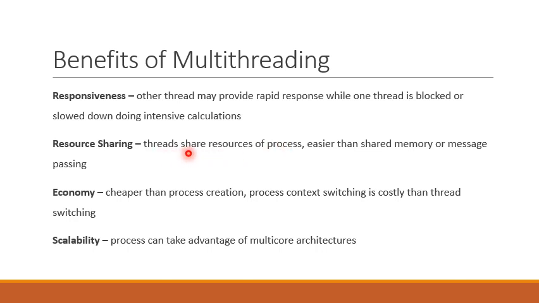By default, a thread shares resources of the process to which it belongs. So they don't need IPC mechanisms to communicate with each other.